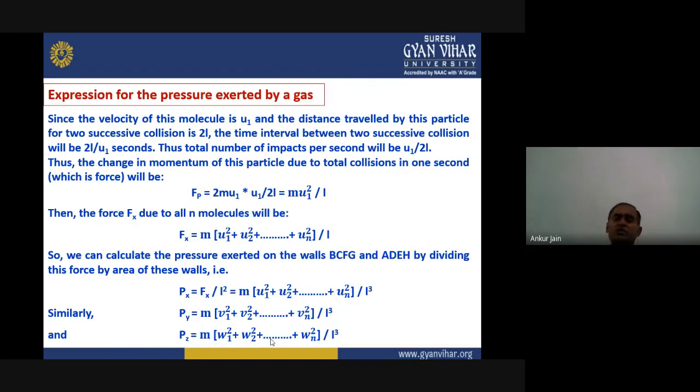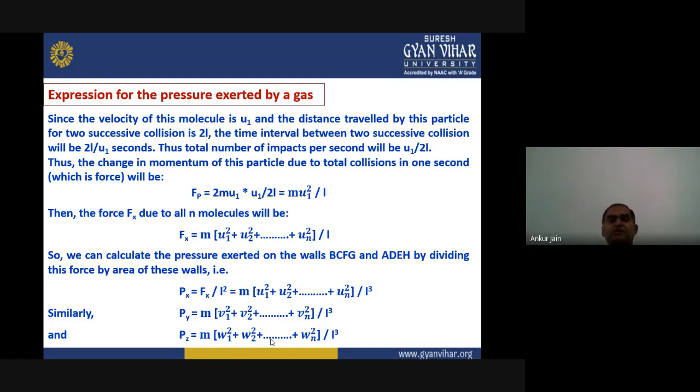Now, the velocity of this molecule is u1, and the total distance traveled by this particle between two successive collisions is 2L, because the dimension of the box is L and it strikes first this wall and then this wall. So L plus L, the total distance between two collisions, is 2L.